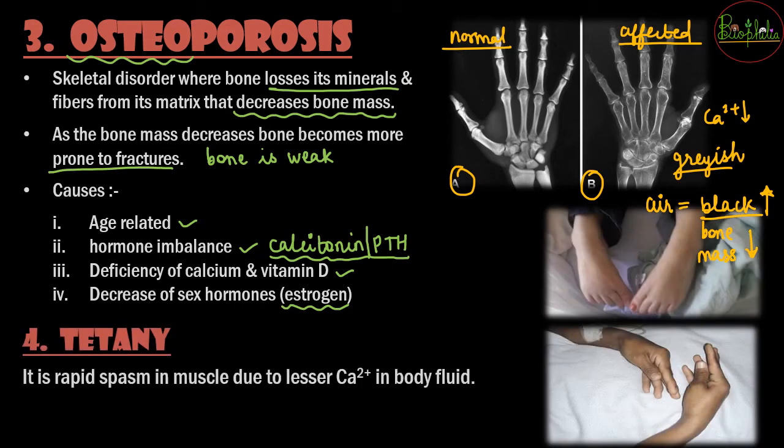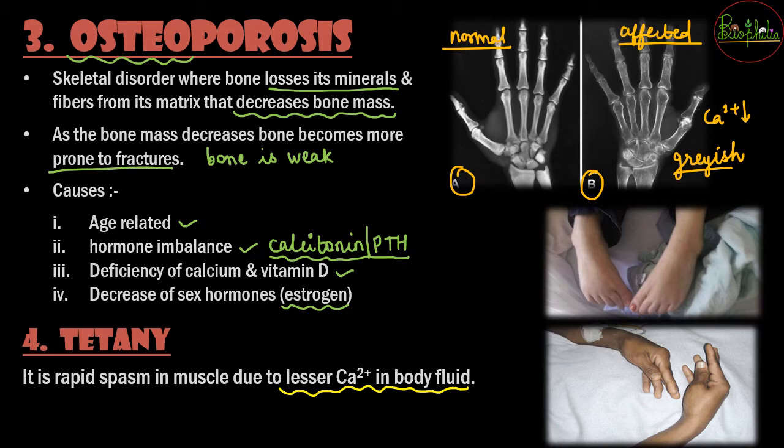So the next we see is about tetany. Tetany is about a rapid spasm. That means there is rapid contraction and relaxation of the muscles, and that is going to occur because there is lesser calcium content in the body fluid. When calcium is low, the person is most likely to suffer from tetany.